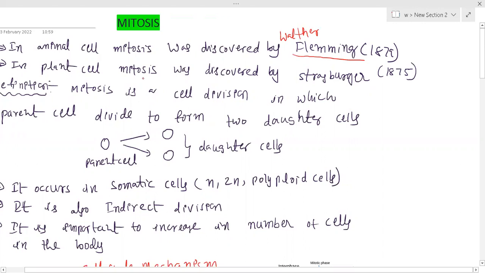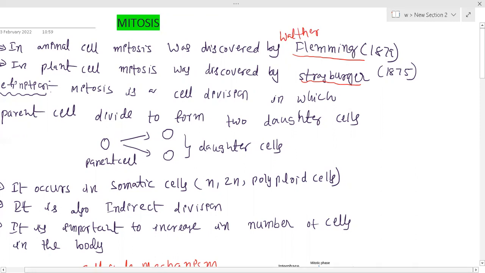Whereas in plant cells, mitosis was discovered by Strasburger. Remember, students, Strasburger also discovered meiosis process, and he also gave the names like prophase, metaphase, anaphase, telophase. So in animal cells, Walter Fleming discovered mitosis, and in plant cells, Strasburger discovered meiosis process.